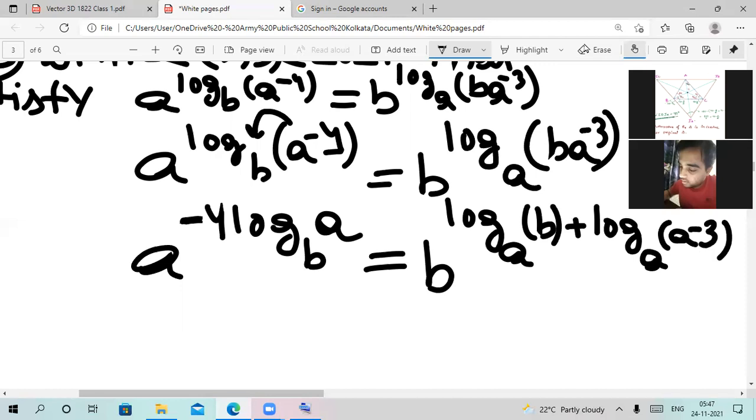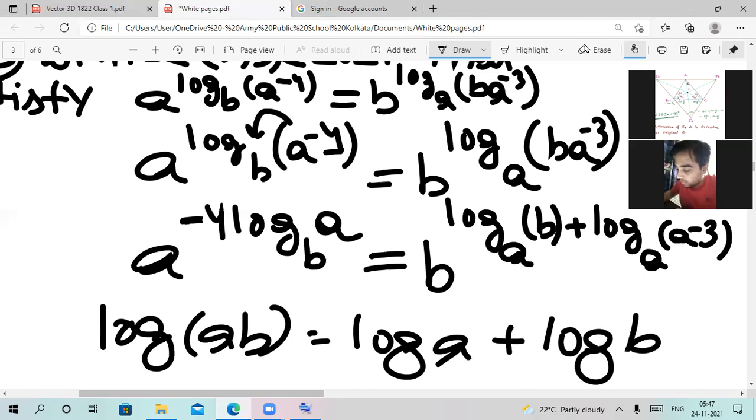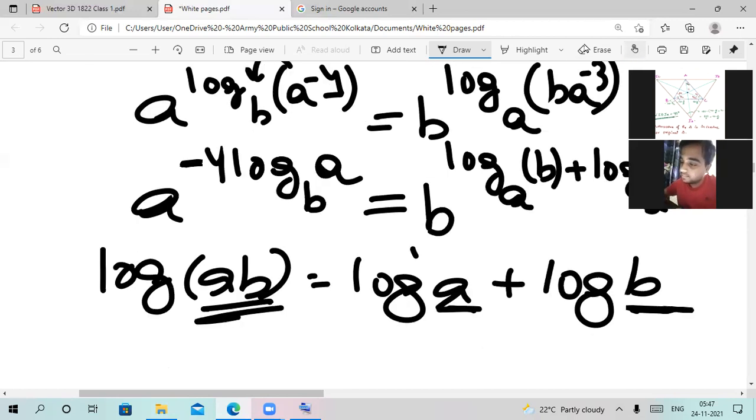Okay, minus 3 is basically in the power of this a. This is also the property of logarithm that whenever we have any base which is greater than 0 and not equal to 1, we can simply take the product in the argument of the logarithm as the individual sum of the individual logarithms. Okay, now let us move ahead.